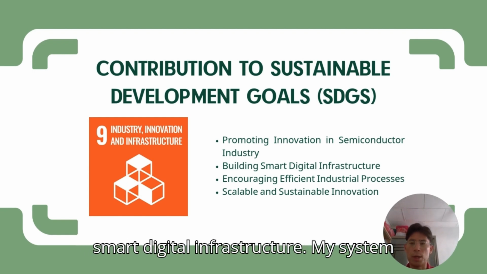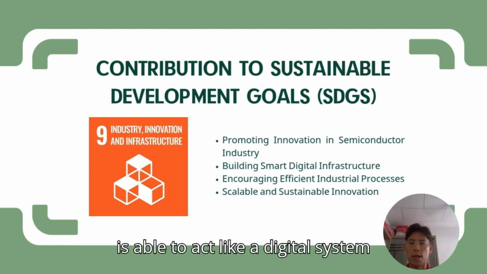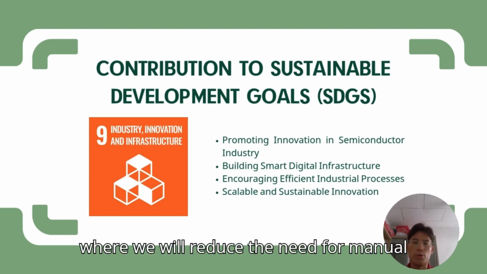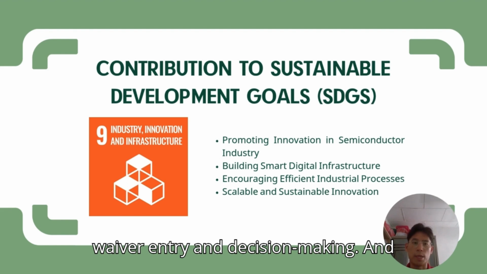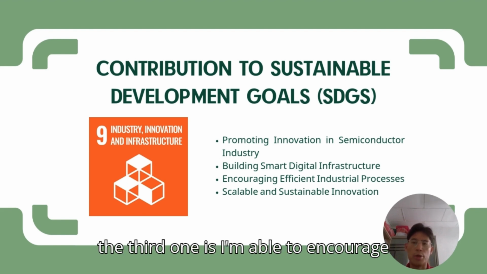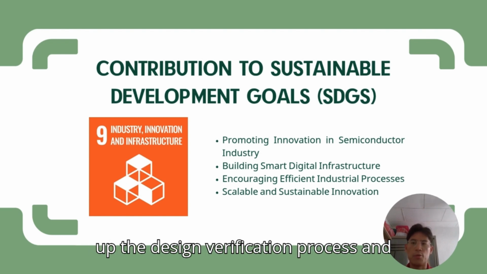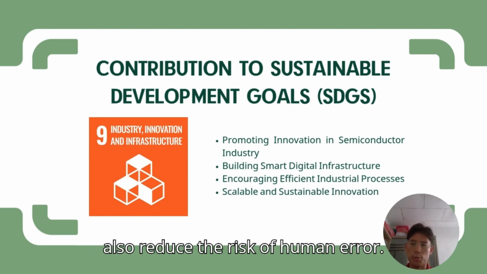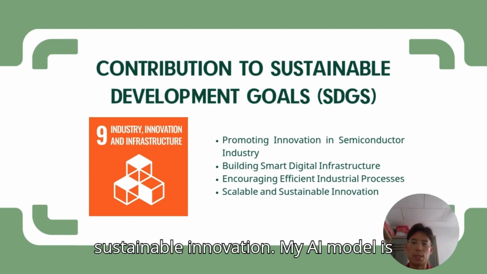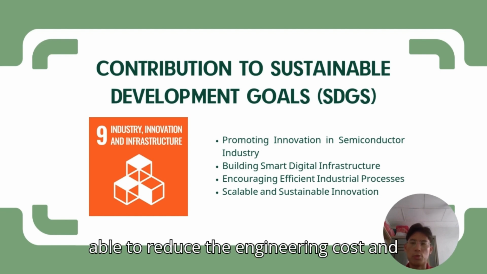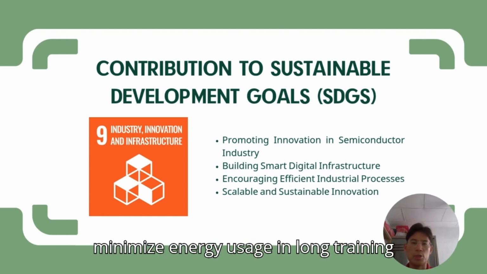Second is to build smart digital infrastructure. My system is able to act like a digital assistant, which reduces the need for manual waiver entry and decision making. The third one is that I'm able to encourage efficient industrial processes, where I'm able to automate repetitive tasks, speed up the design verification process, and also reduce the risk of human error. Lastly, scalable and sustainable innovation: my AI model is able to reduce engineering costs and minimize energy usage in long training cycles.